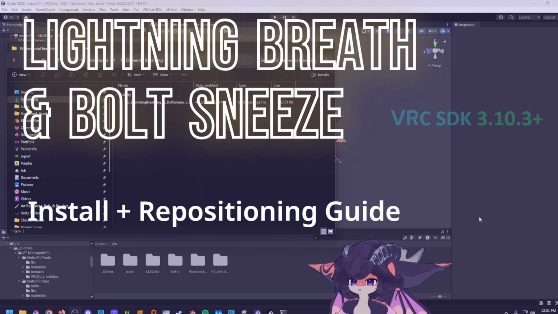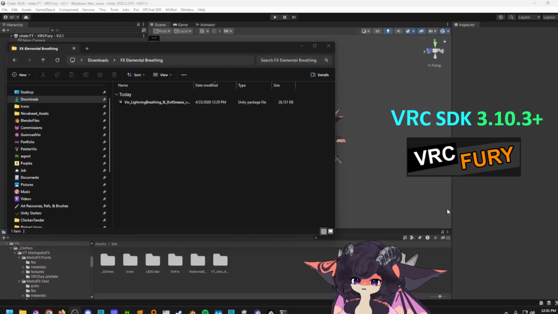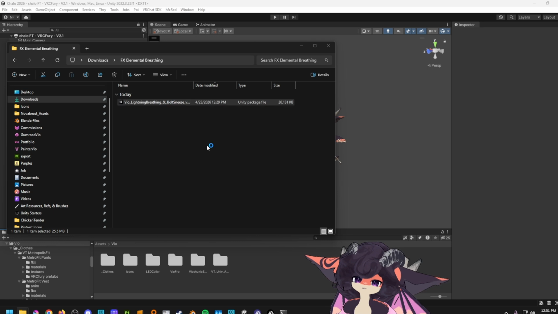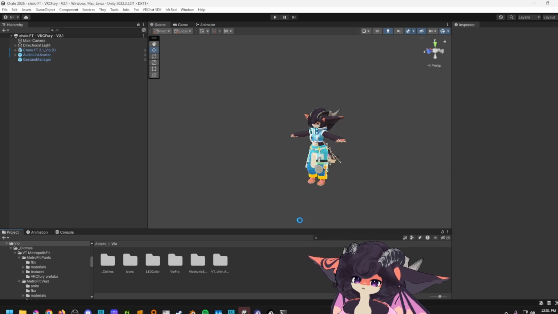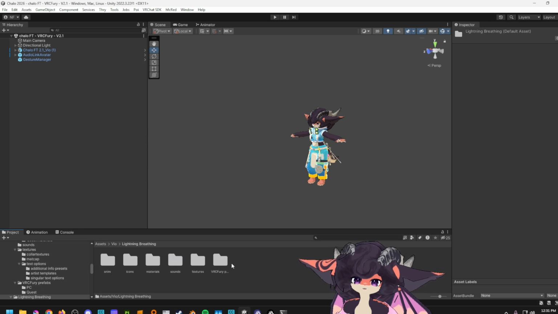Make sure you have the latest SDK installed, VRCFury, and your Unity project open. And straight from your Explorer, you can double-click the Unity package and click Import. You want to navigate to VIO, Lightning Breathing, VRCFury prefabs. We can do PC. These will be the gesture-controlled prefabs.